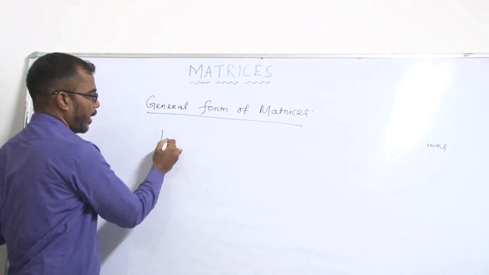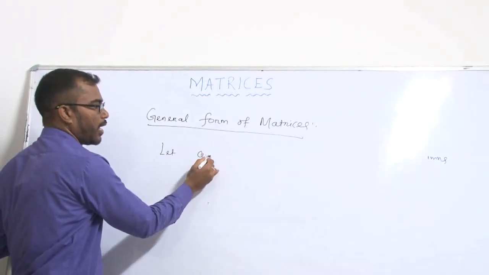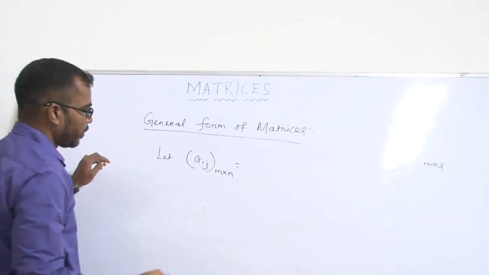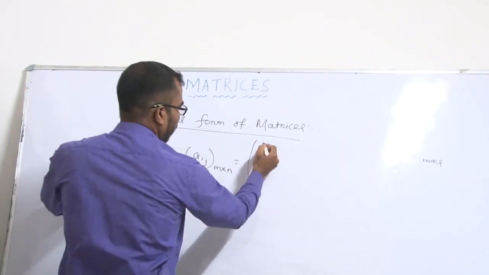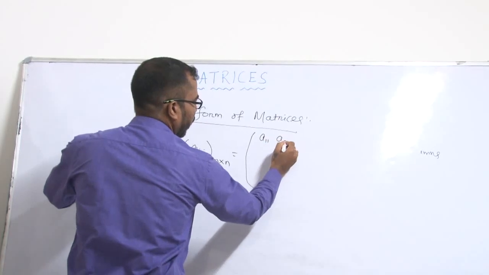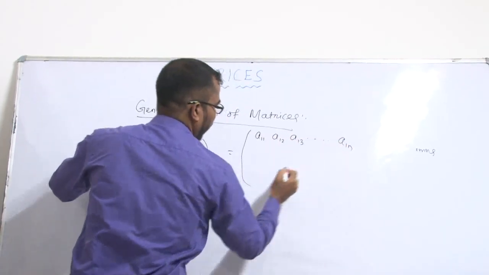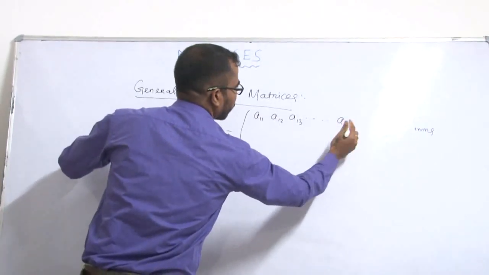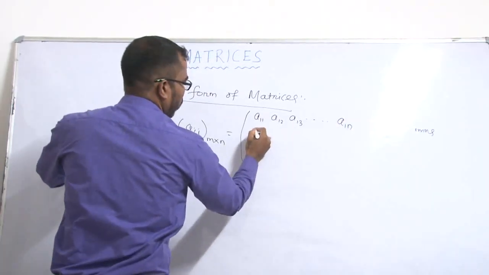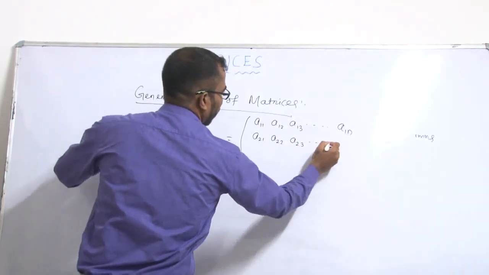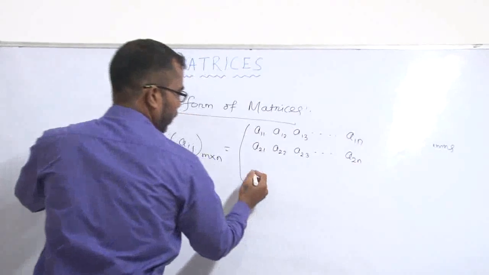Let a matrix Aij having order m into n, that we can represent as: A11, A12, A13 up to A1n, and the second row is A21, A22, A23 up to A2n.